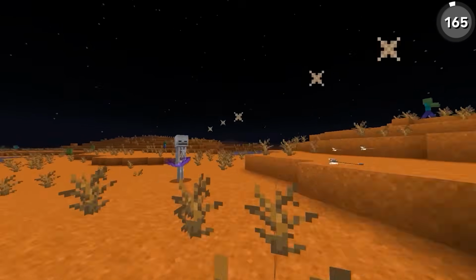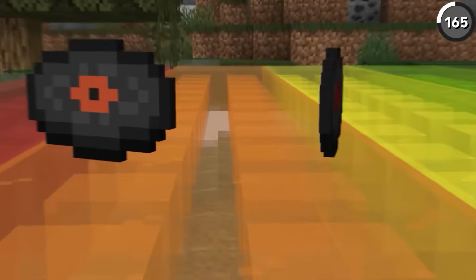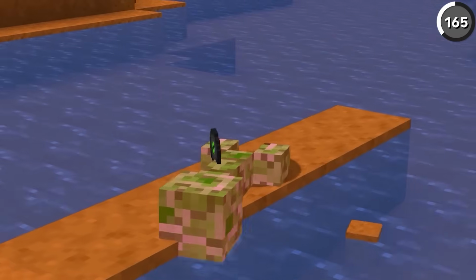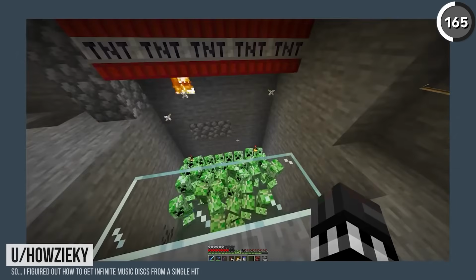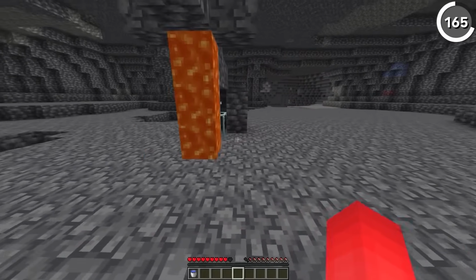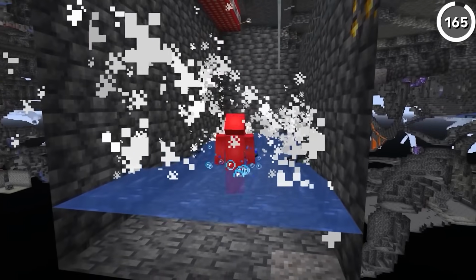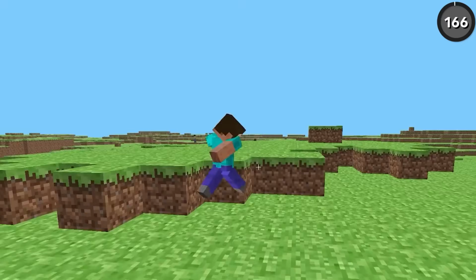If you've ever tried to get a skeleton to hit a creeper, then you know it's not an easy task, but it's a necessary one if we want to fill out our music disc collection, so we'll have to get creative. And luckily, this user has the right idea. See, Minecraft counts assists the same way that it does kills, meaning if we have a skeleton shoot a piece of TNT, ignite it, and then that kills the creeper, we'll get the music disc the same way. Simple as that.